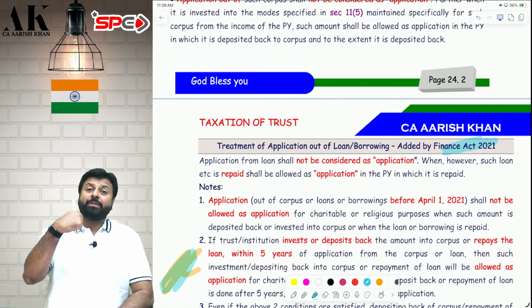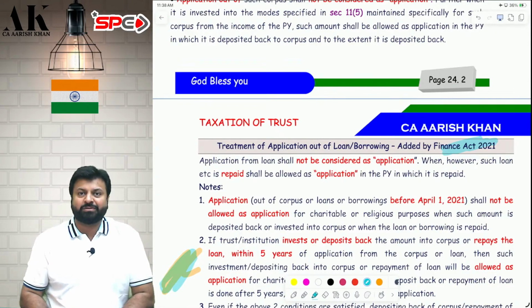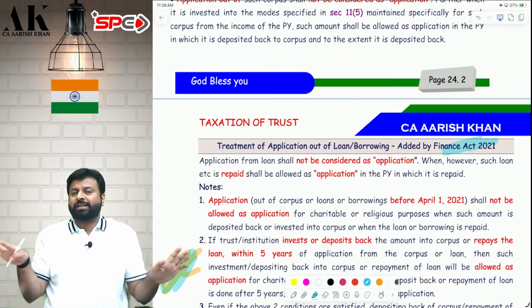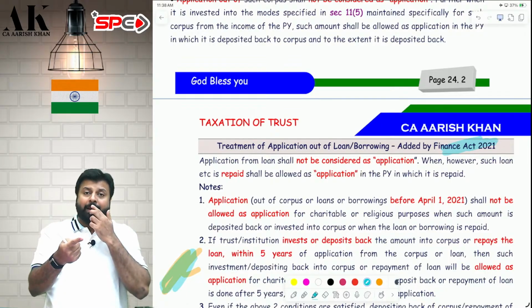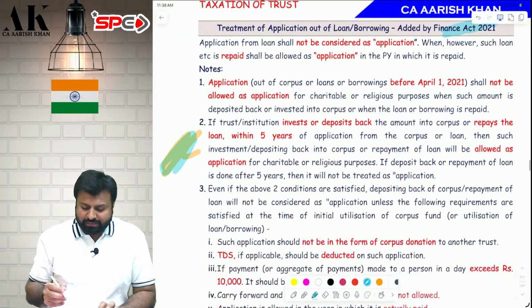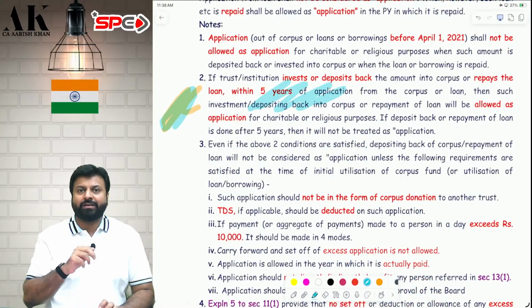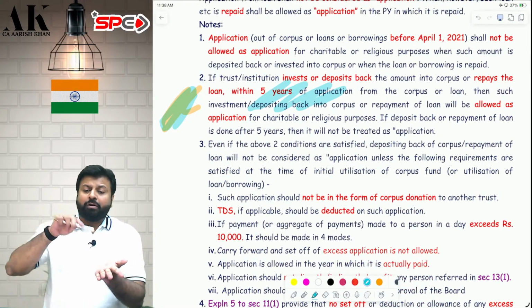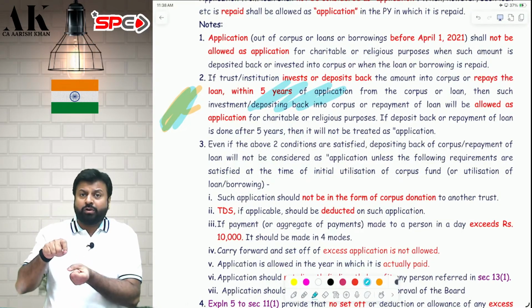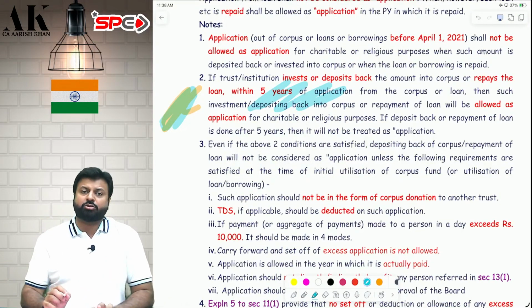Yes, but when you repay the loan, at that time it will be allowed as an application. So now the question is, I took a loan of 10 crore. I purchased a building, not allowed as an application. After that, I repaid the loan of 10 crore. Then at that time it will be allowed as a deduction. In this also there is a catch that you have to repay the loan also within 5 years. So in case of corpus donation, you have to deposit back within 5 years. And in case of a loan, you have to repay within 5 years. Then only it will be allowed as an exemption.